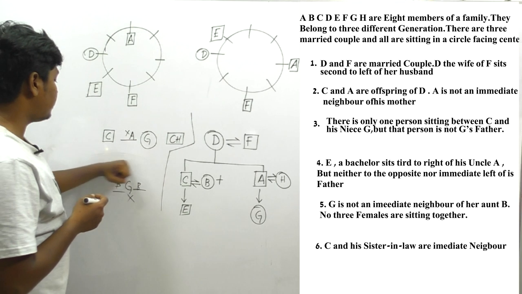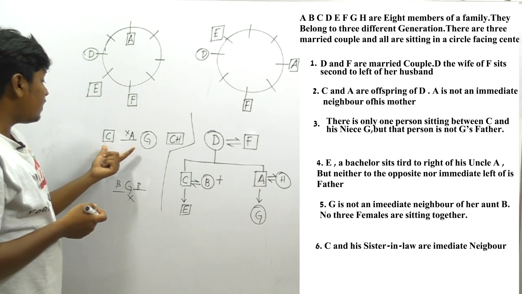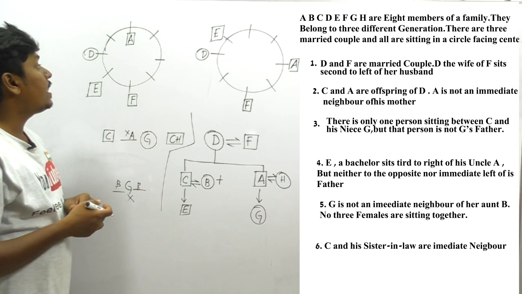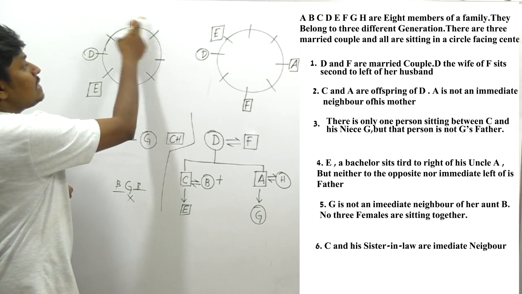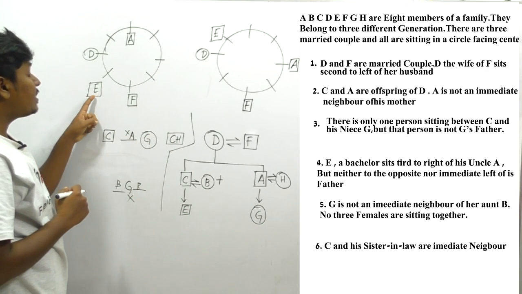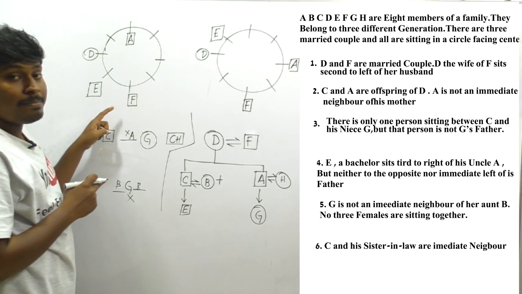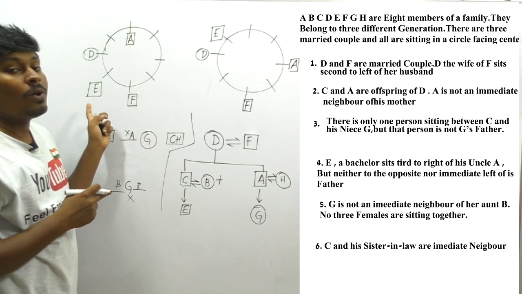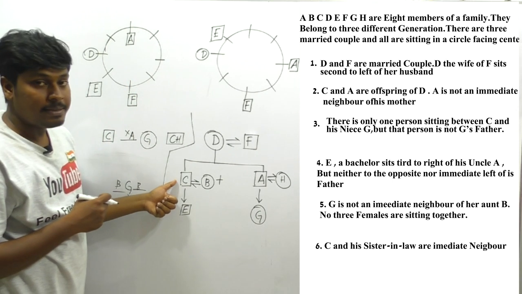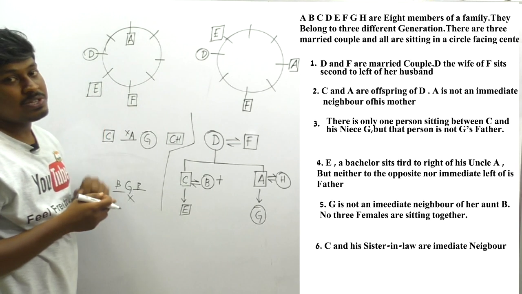Let me rub this, right? And they have said that E is opposite. Friends, listen carefully. Between C and G, there should be a gap of one person, and that should not be A. We can place C and G in only two possible ways. We have also clearly noted one thing: the person E should not be to the left of his father, and E is not sitting opposite his father. We know that E's father is C, so E should not be on C's left hand side, and E should not be opposite C either.